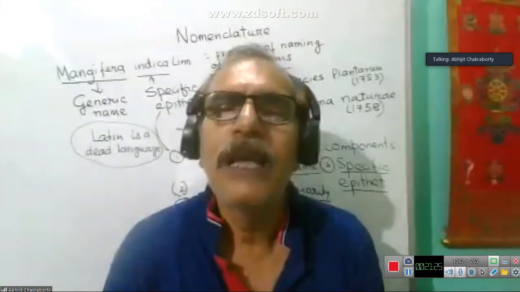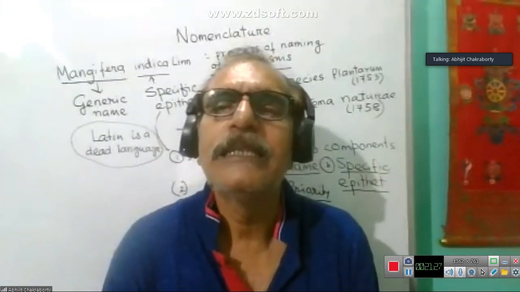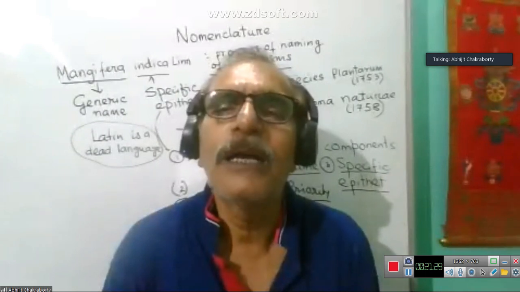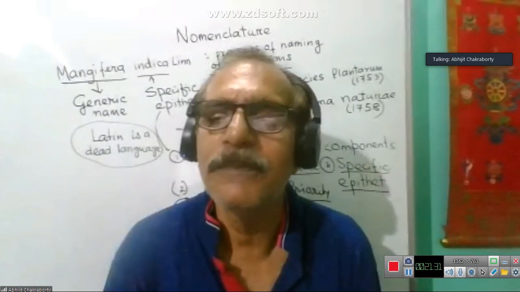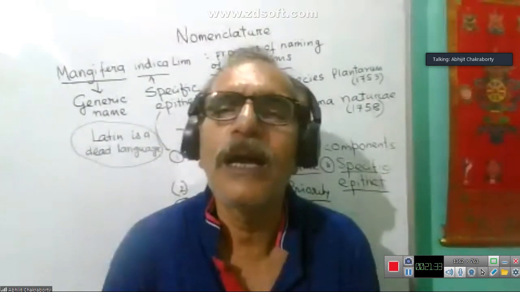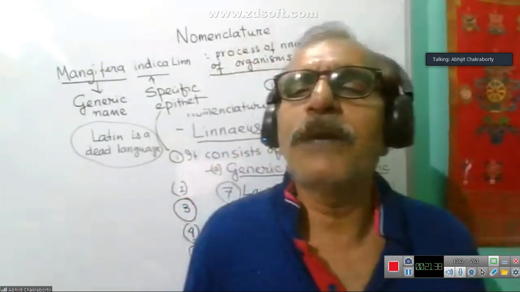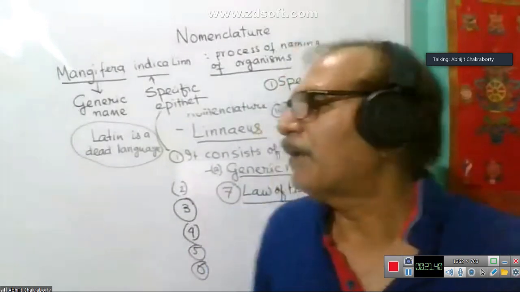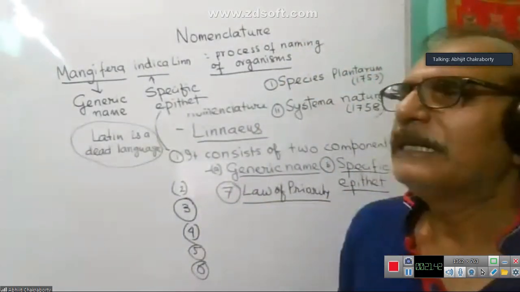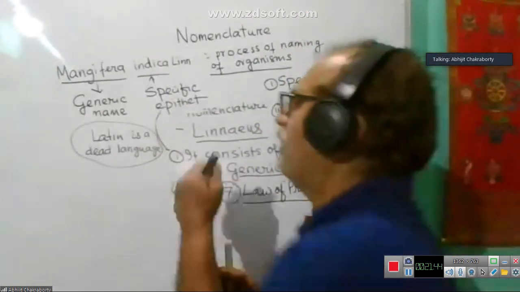Other names are considered synonyms of the accepted name. So this is also a kind of priority, part of the law of priority. Next, point number 8.